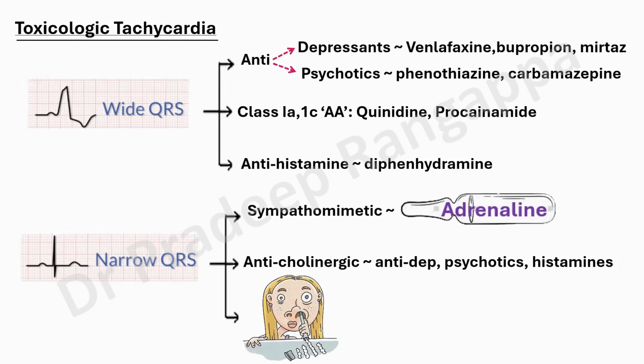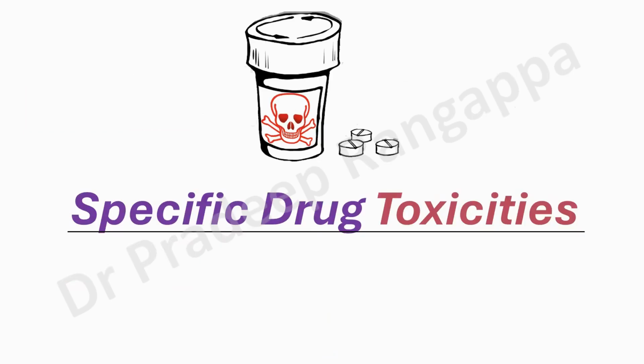So narrow QRS or wide QRS, it's diabolical. Antihistamines can cause broad QRS, they can cause narrow, and antidepressants can cause broad QRS, they can cause narrow too. So they're all diabolical drugs. At different dosages, they behave differently in different individuals. So don't get confused. They can cause wide QRS, they can cause narrow also. They can act at both extremes. This is the beauty of all these toxic drugs. So let's dwell into specific drugs.